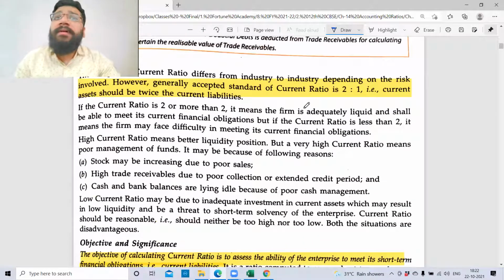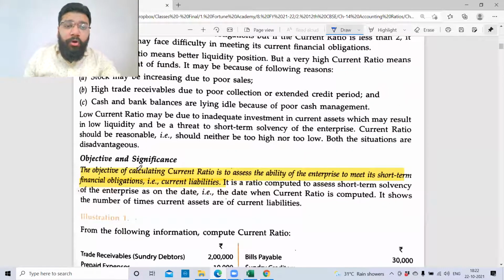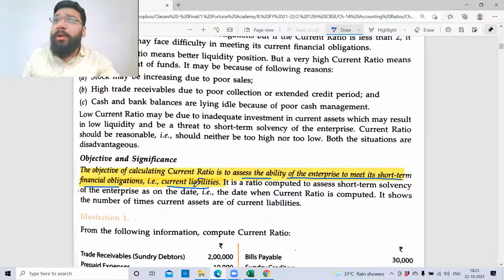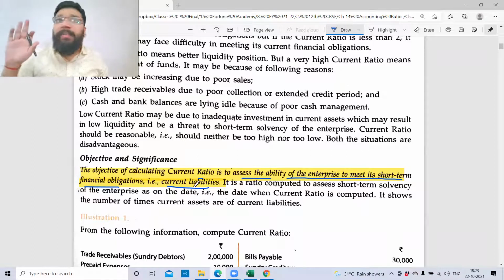And guys, all of you have these reasons and assertions, correct? In your exams, the objective of calculating the current ratio is to assess the ability of the enterprise to meet its short-term financial obligation, that is current liability. This can be given as an assertion, and they can give you something as a reason. So if you ignore any theory, guys, your reasons and assertions can go for a toss. You cannot ignore any theory, and more importantly, if you intend to learn any formula by heart, even that will not serve the purpose. You need to understand all the ratios conceptually, because reasons and assertions are conceptually tested. There are no practical questions coming in reasons and assertions.